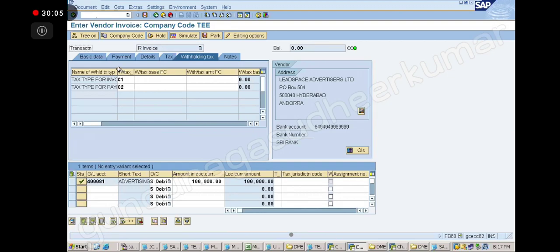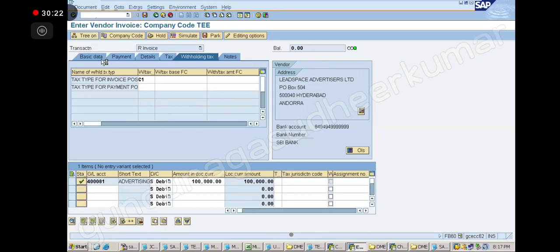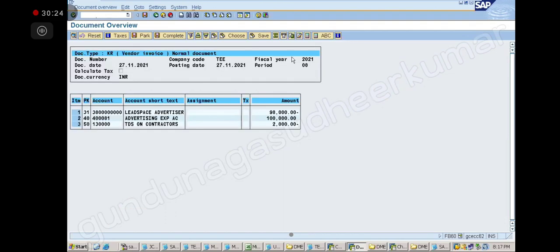Now here you tell me, am I calculating the tax at the time of invoice or payment? Invoice. So C2 I don't need, right? Only C1 will apply, na? Yes, sir. So C1 will apply, correct? So remove C2, not required. Okay, then document simulate. So is this entry correct or not? Yes, sir. Correct, sir. Entry is correct, no?